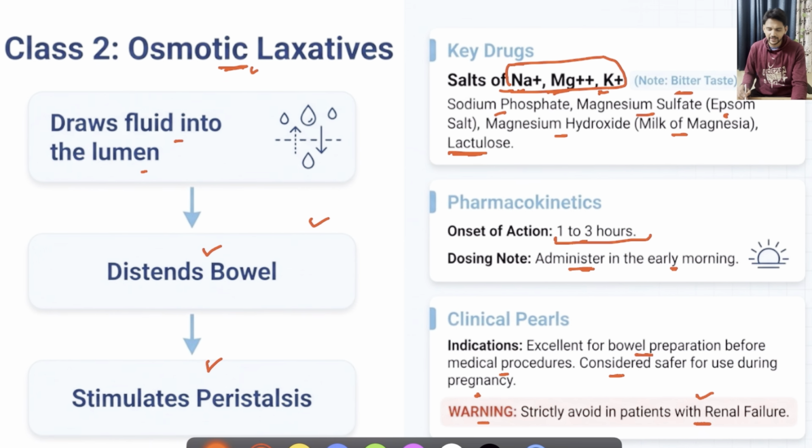Why am I stressing it again and again? Because many a times we will be using these lactulose syrups as well as the commonly used ones like milk of magnesia, for example, Cremaffin Plus and so on. In that situation, we have to keep in mind that it is not good for patients with renal failure. This point we have to remember while prescribing this class of drugs. But the advantage is rapid onset of action and it is safer in pregnancy.